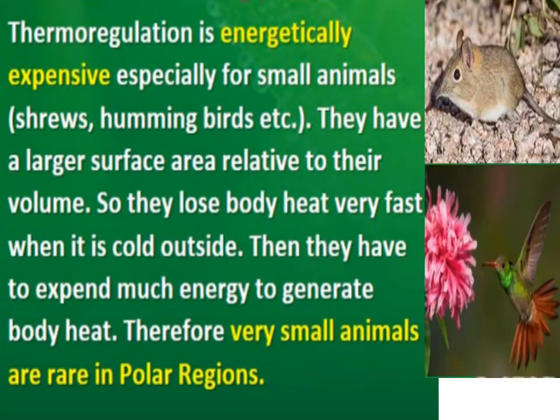Next, thermoregulation is energetically expensive, especially for small animals like shrews and hummingbirds. You can see them here in the picture. They have a larger surface area relative to their volume. If any organism has a large surface area relative to its volume, it loses body heat very fast when it is cold outside. Then it has to expend much energy to generate body heat. That's why it becomes a very expensive process for these animals.